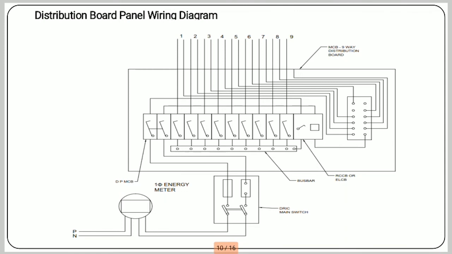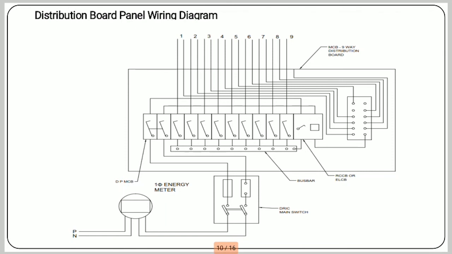Then this is the distribution board panel with wiring diagram. Here the single phase supply is given to the single phase energy meter. Then the energy meter supply is given to the main switch. Here an ICDP switch is there. Then the ICDP switch supply is connected to the distribution board panel.